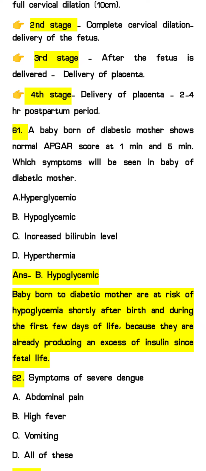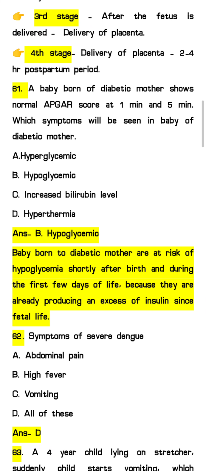Next question 61, a baby born of a diabetic mother shows a normal Apgar score at 1 minute and 5 minutes. As we know, we have to check the Apgar score at 2 times, at 1 minute of birth and at 5 minutes of birth. Which symptoms will be seen in the baby of the diabetic mother? Here they are asking the symptoms in the baby. Option A, hyperglycemic, option B, hypoglycemic, C, increased bilirubin level, option D, hyperthermia. So the answer will be hypoglycemic.